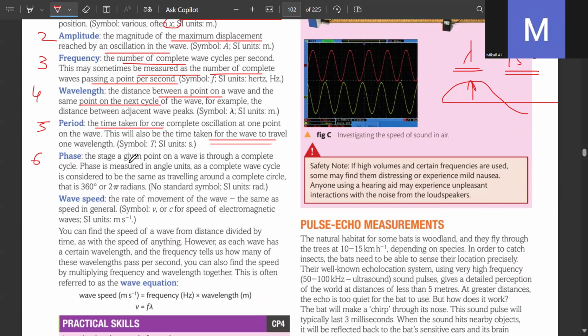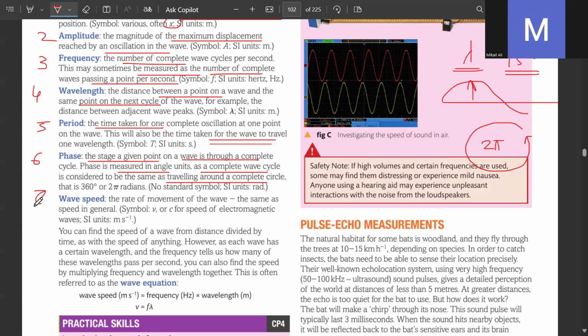Phase, on the other hand, is the stage of a given point on a wave through a complete cycle. Phase is measured in angles, as a complete wave cycle is considered to be traveling around a complete circle. Now, a complete circle means 360 degrees, or we can also call it 2 pi radians. And the full circumference is also what we can call 2 pi r.